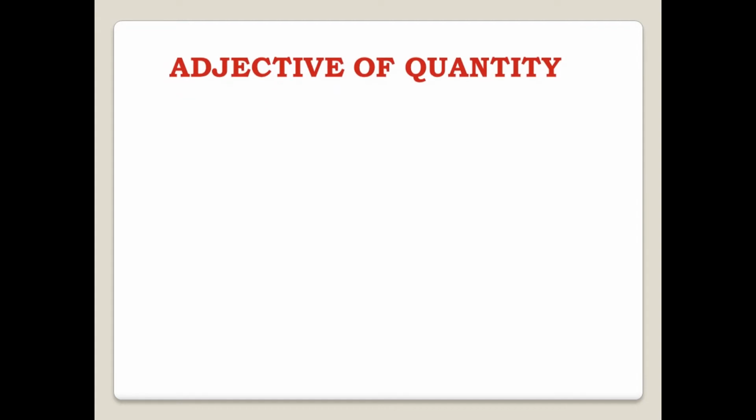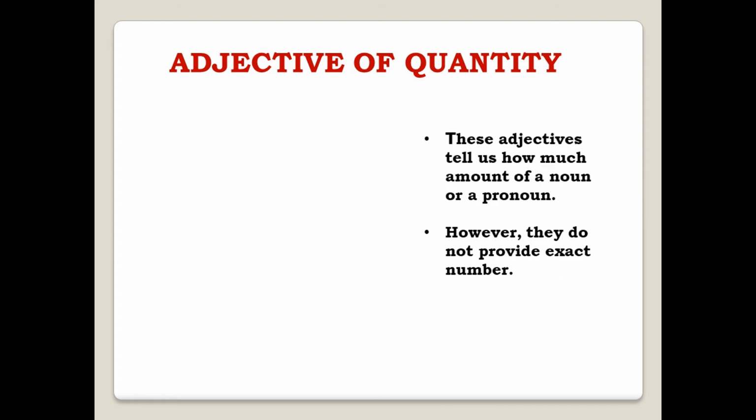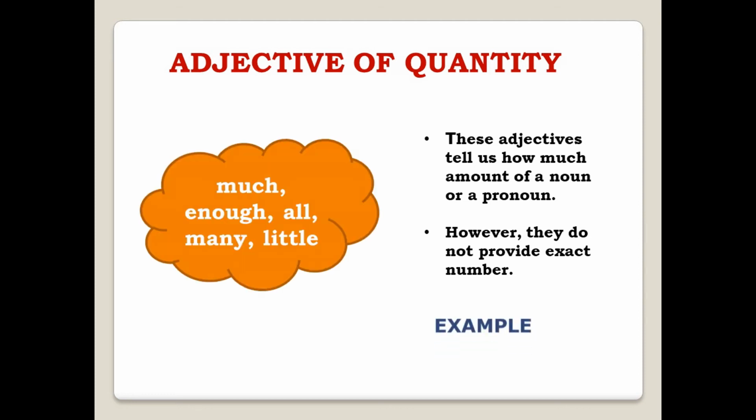Adjective of quantity. Okay, so quantity means amount of something. Let's read about it. So these adjectives tell us how much amount of a noun or a pronoun. However, they do not provide an exact number. What does it mean? So focus on the word amount. We are not giving the exact number like 1 or 2, but we are talking about how much something is there. Okay, let's see an example.